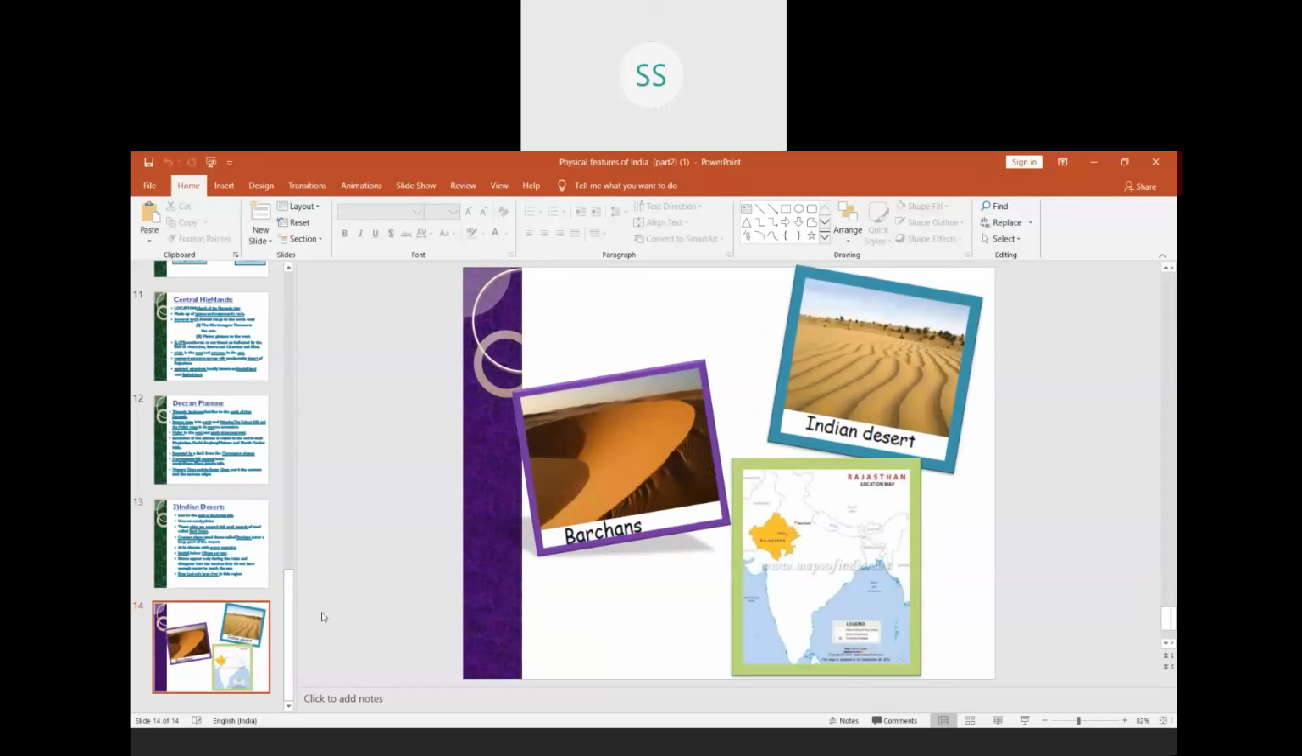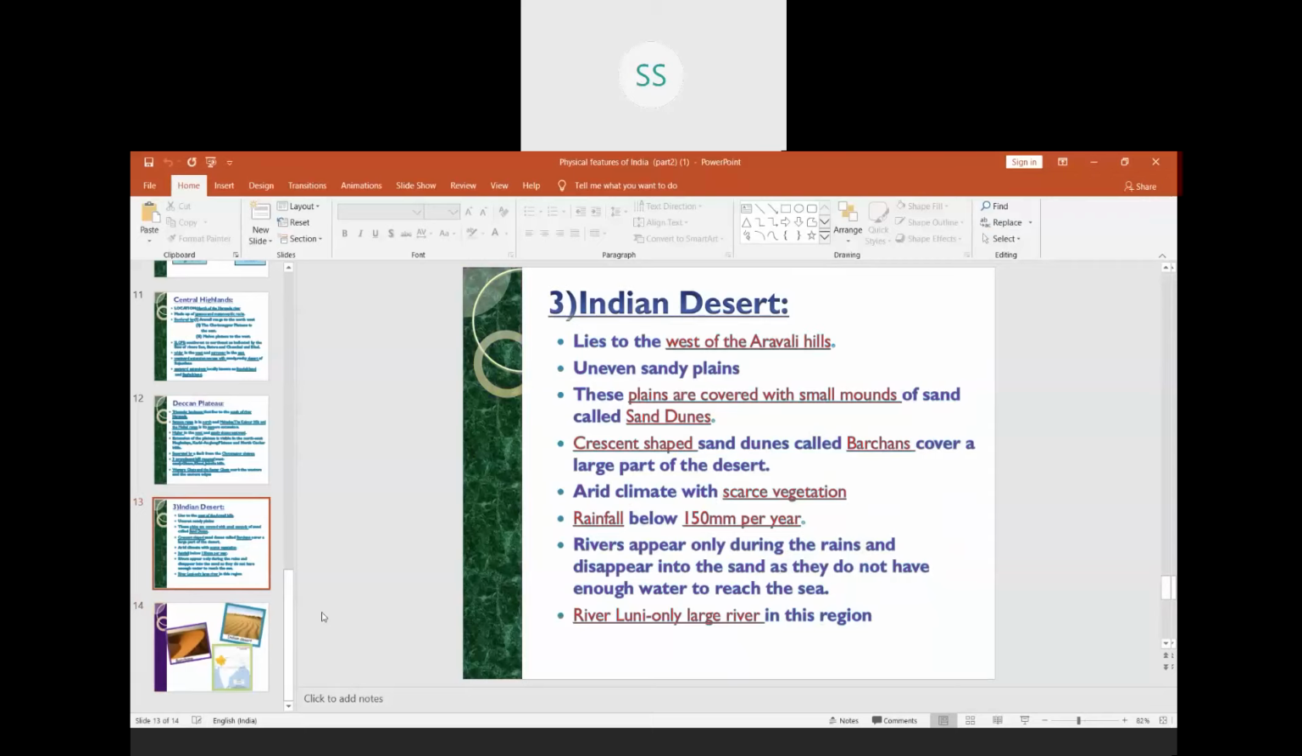And we have a lot of longitudinal dunes which are also seen even in the Indo-Pakistan border, because as we go towards the extreme west of Rajasthan, our country is bordered with Pakistan. So we can see a lot of longitudinal dunes even towards this Pakistan border also.